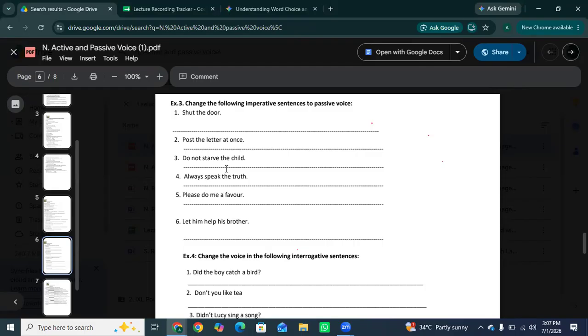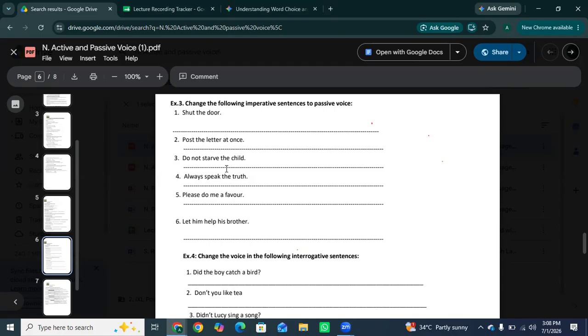It changes into "Let the child not be starved," because this is a negative command. When adding "not," it sits neatly right before the word "be."